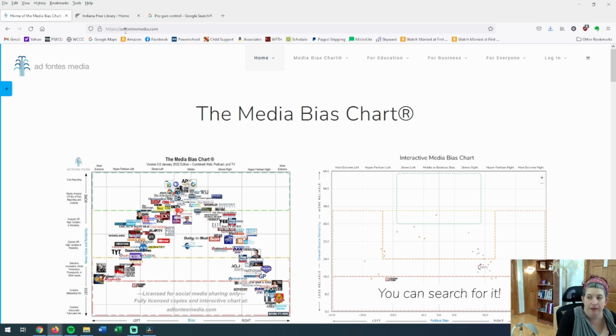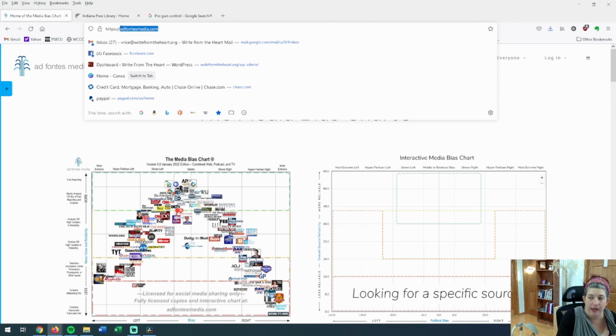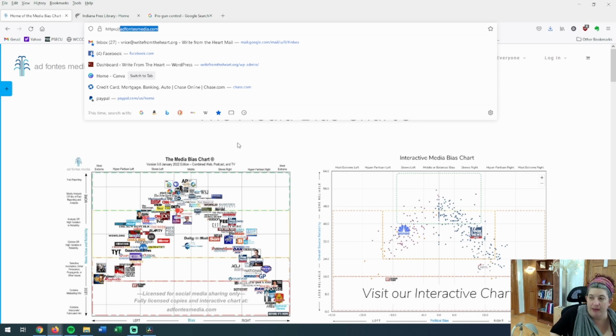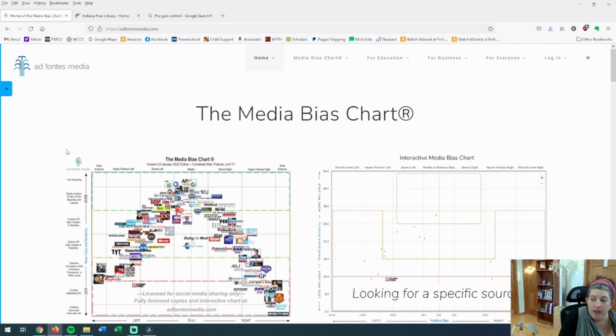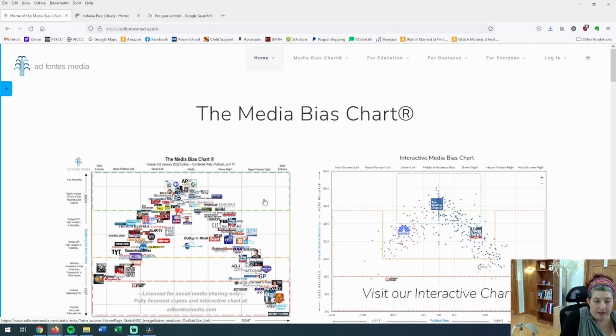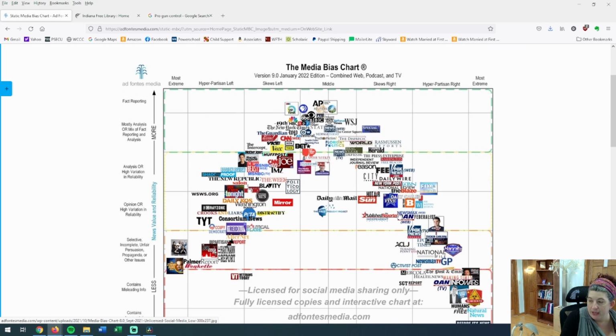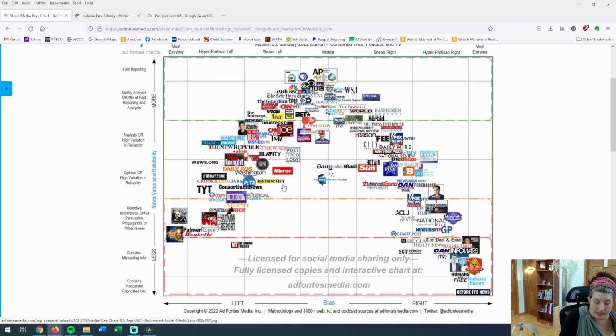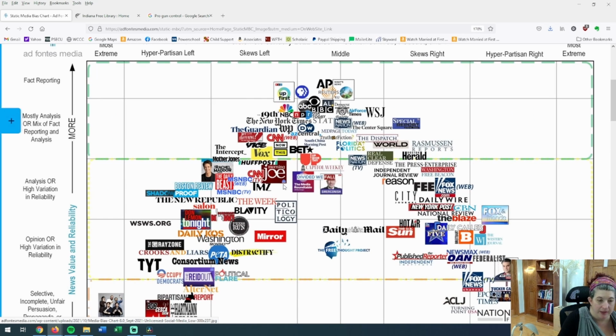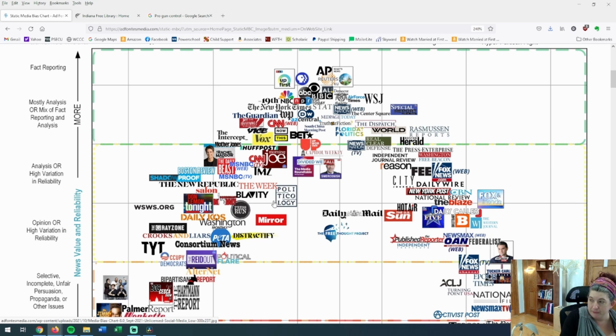Here's the website, adfontesmedia.com. I think it's adfontesmedia.com. That's the website for this. This chart is amazing. This person has put, and there's an interactive one so you can actually search, but this person has put in a lot of the sources that we see every day. Let me make this just a little bit bigger so that we can see it, because there's a lot of stuff going on here.